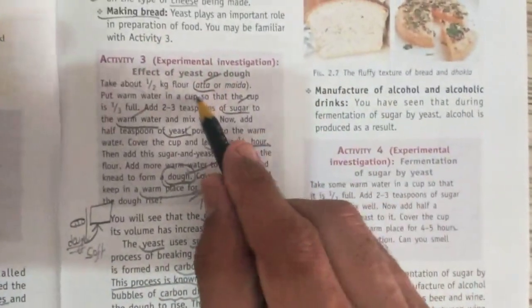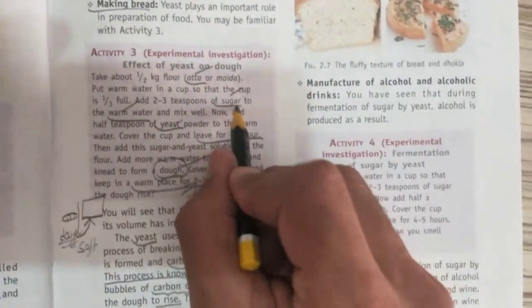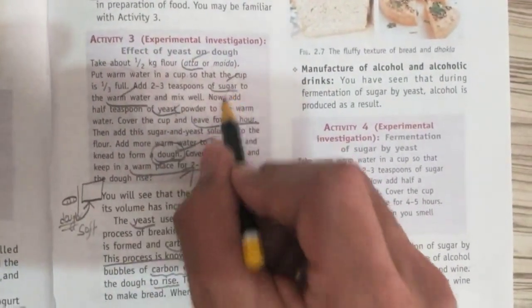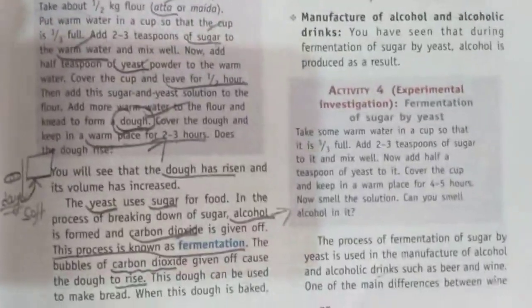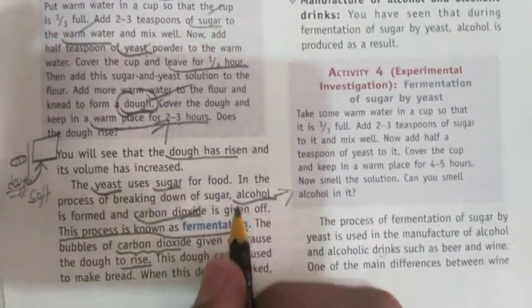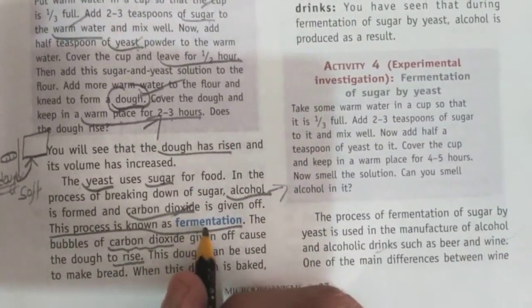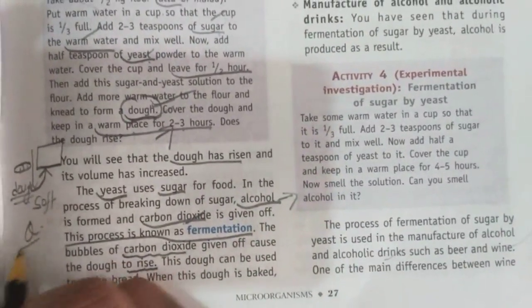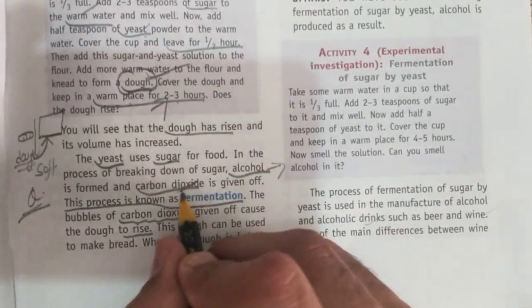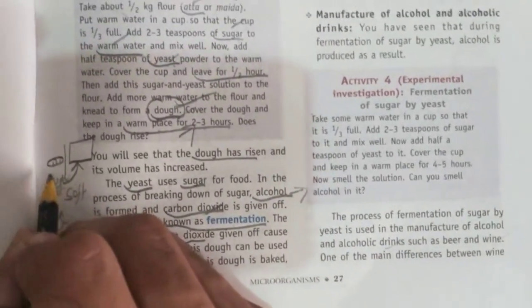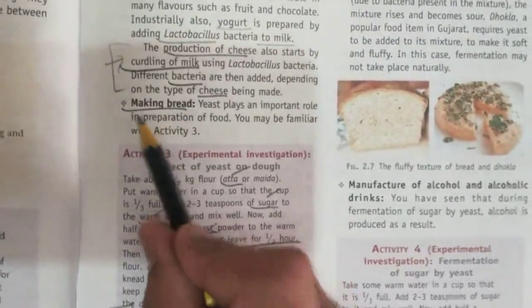They take atta, they take warm water, they add sugar, they add yeast. Yeast breaks the sugar. They provide heat to the mixture. Yeast breaks the sugar and releases alcohol and carbon dioxide. This is known as fermentation. Make it as a question: what is fermentation? All the alcohol evaporates, but the carbon dioxide leaves through the holes of the dough, and the dough rises in size. It becomes soft and fluffy. This is the concept of how breads are made in the baking industry.